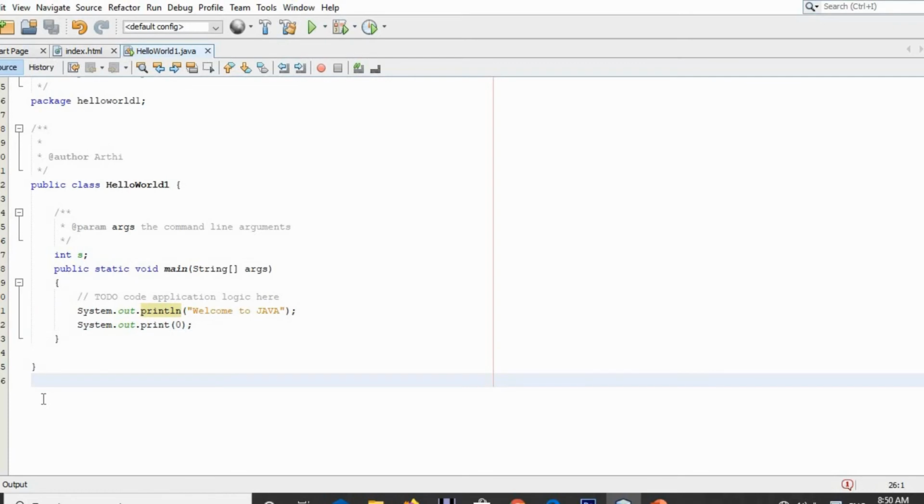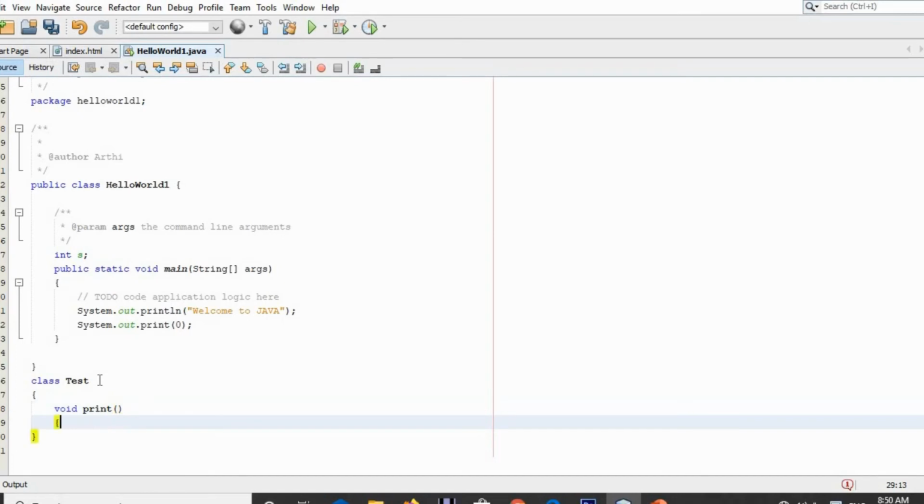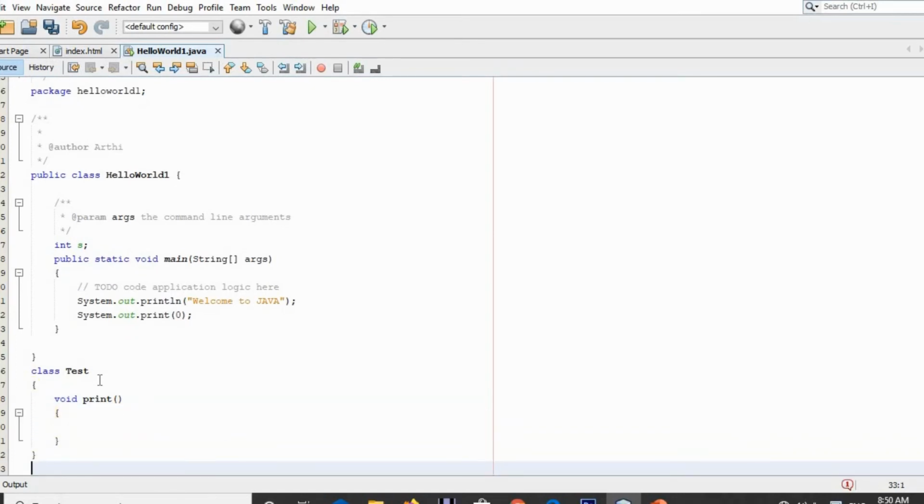Let me explain the prototype of System.out.println. For example, consider that you have a class named test. So this is our class test. Inside it we have a function printf. To access this function outside the class, we create an object, and using that object we call the function.